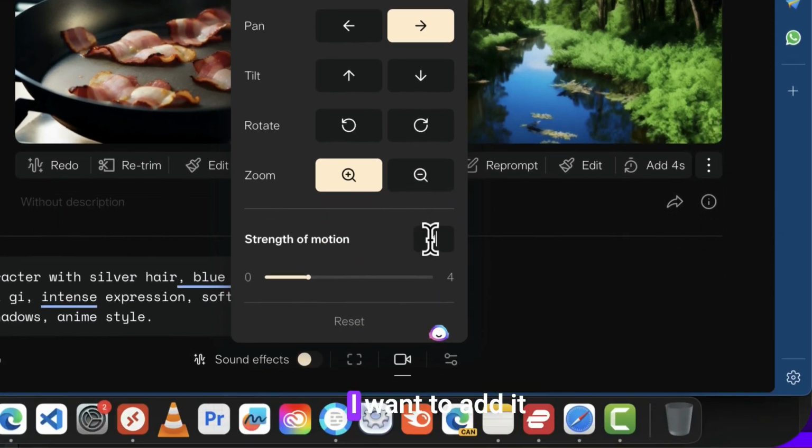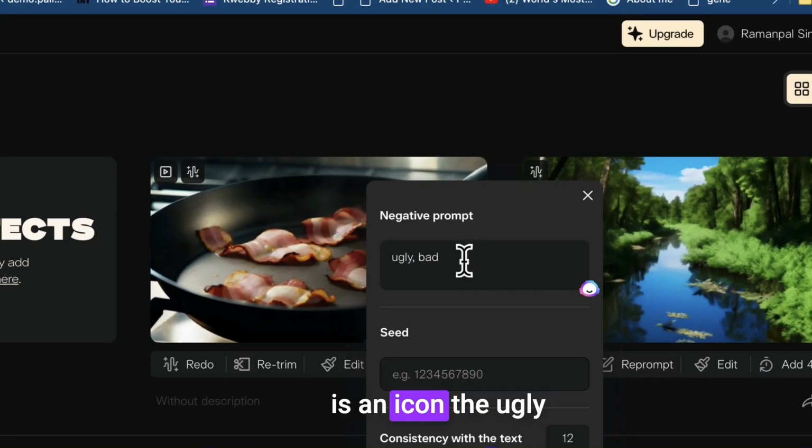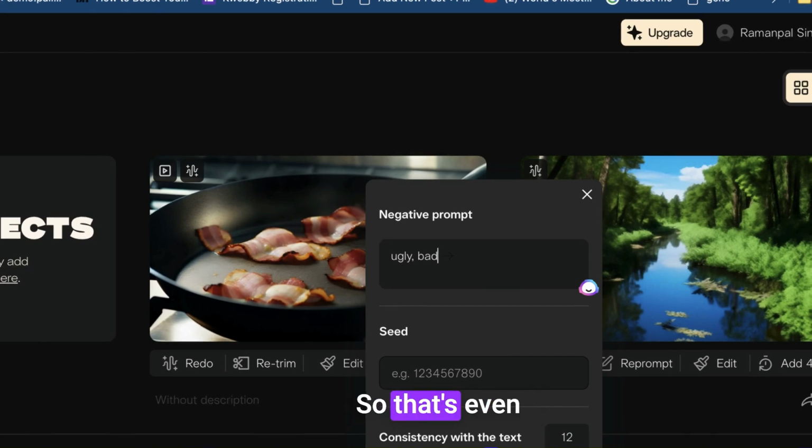For the strength of motion, because it's an anime style video and anime styles are very motion intensive, I will set the strength of motion to 2. Next is the negative prompt, where I put ugly and bad. You can type something which you don't want in your video. Consistency with the text applies if you have text in the video, and we don't have any text, so that's fine.